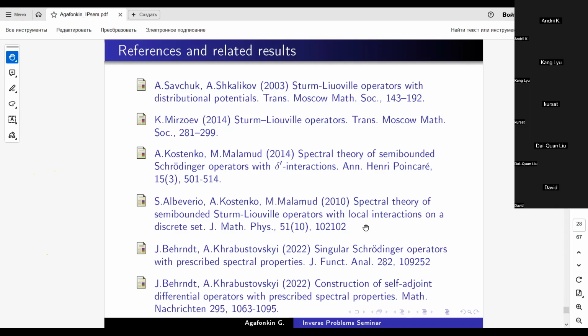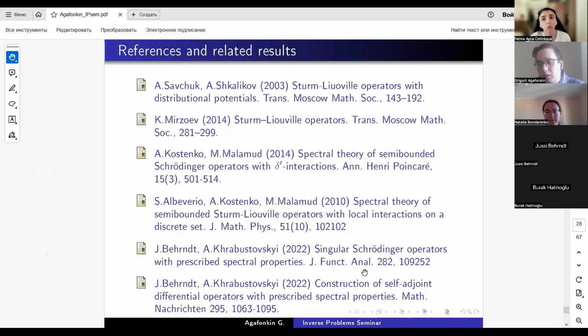And the final two papers were shared with me by UC Band. They contain some results on this problem on a finite line segment, and they can also restore some finite part of the discrete spectrum.